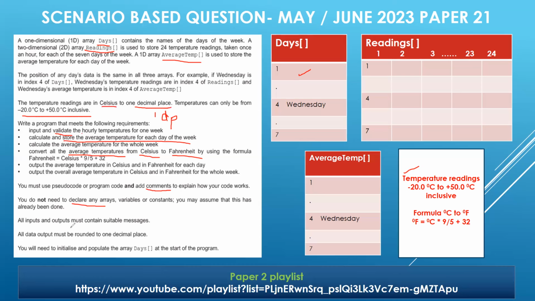All inputs and outputs must contain suitable messages. All data output must be rounded to 1 decimal place. Now, this is very, very important that we remember: all data output must be rounded to 1 decimal place. You will need to initialize and populate the array days at the start of the program. This is very important, that we have to populate it. Clear? Any issues with this one? Okay, that's wonderful. Any questions, any queries before we proceed to the next part?